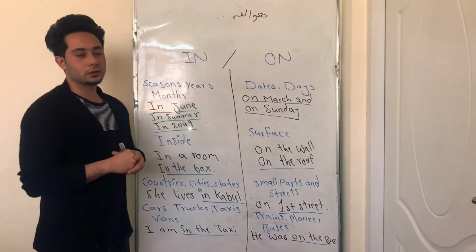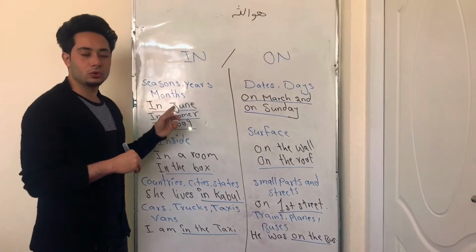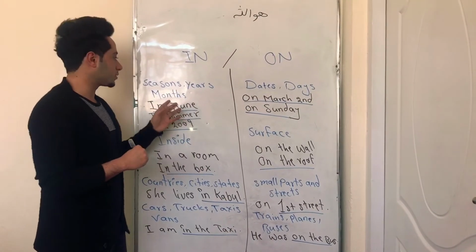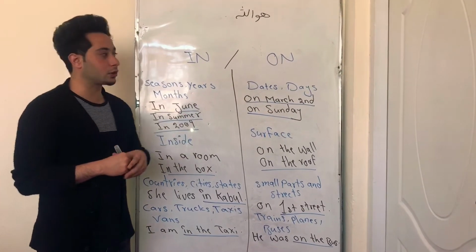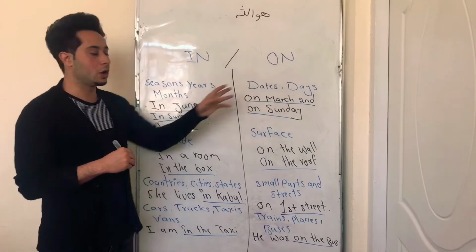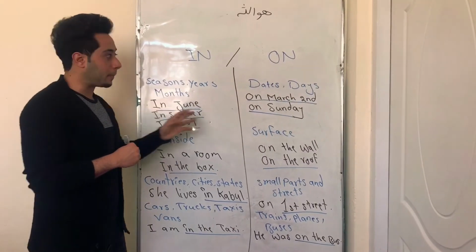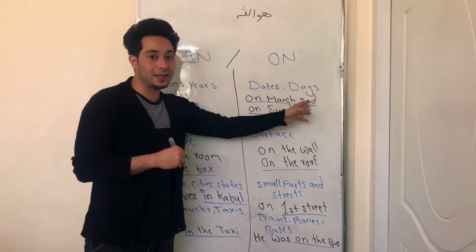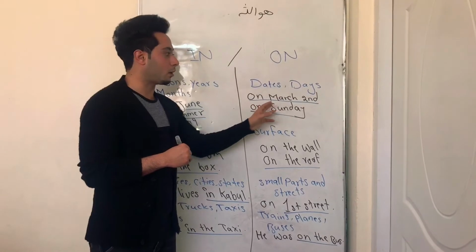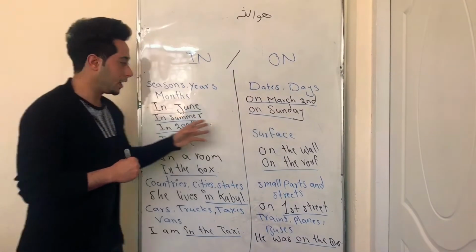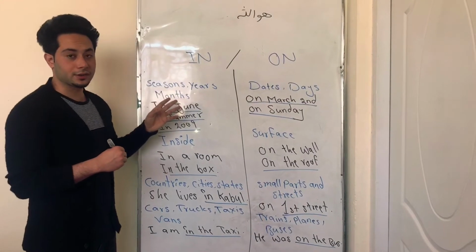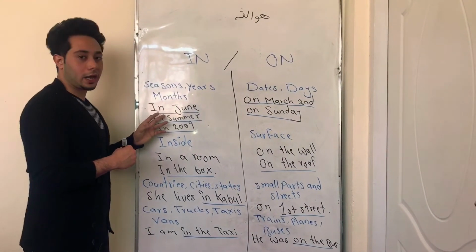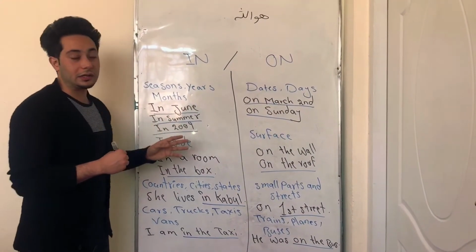The first place that we should use in is for seasons, years, and also for months. It means when you're facing seasons, years, and months, it is completely incorrect to use on. We should use in for this, but for days we can use on. For example, on March 2nd, on Sunday. In this place, we can use in because we're talking about the seasons, the years, and also the months. For example, in June and the summer, and also in 2009.